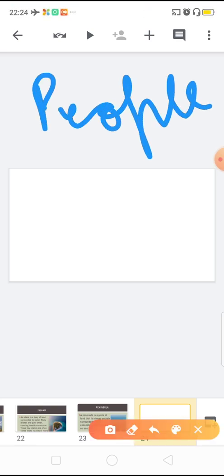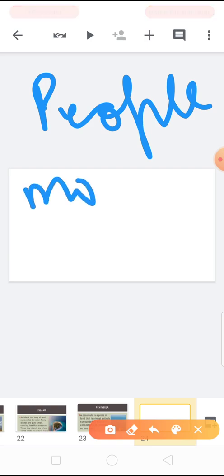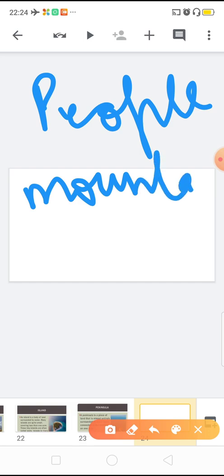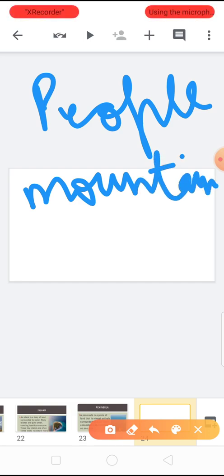So as you know, humans have been living on different kinds of landform in different ways. Life is difficult on mountains. In mountain areas life is difficult because it is difficult to grow crops, and construction is also very difficult. Atmosphere is highly cold during the nights. Sometimes the temperature is 0 or less than 0.